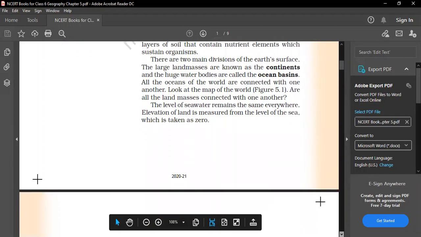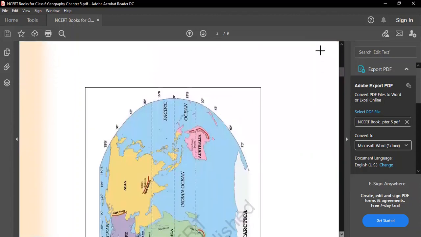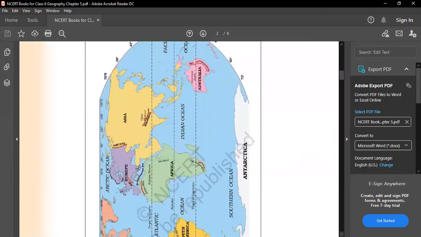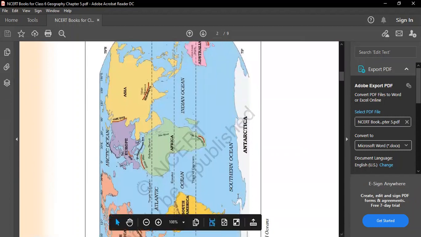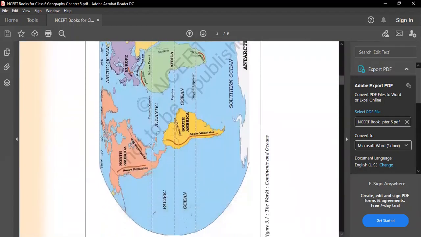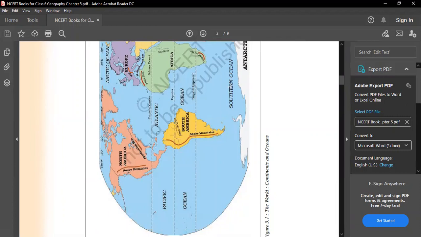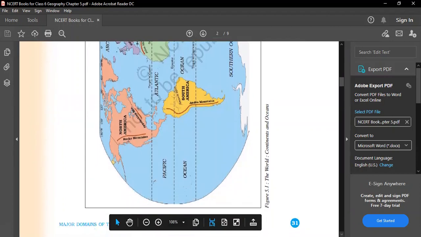I'm showing you that diagram. So this is your diagram. You can see there are the oceans and there are the continents also. You can see the Indian Ocean, the Southern Ocean, and the continents Asia, Europe, Africa, Australia. In lower classes you have also read about the continents and the oceans. So the landmasses are your continents, and these are your oceans. I hope this much is clear to you.